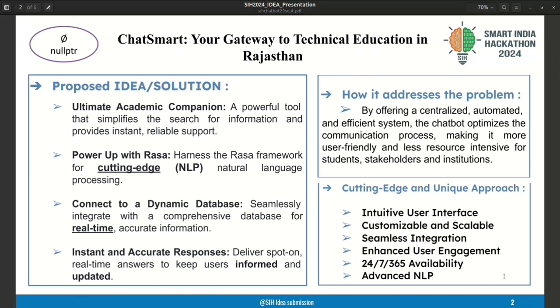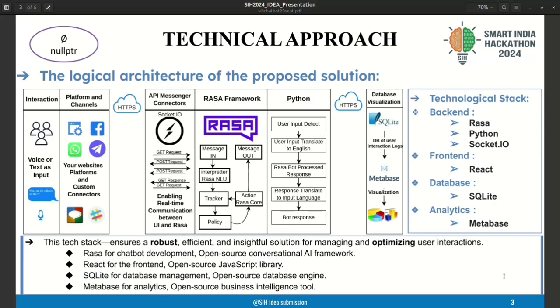They just ask from that flow. Also they can ask freely, and we are using the powerful NLP framework called Rasa. It is an open source tool. Now we'll go to the technical approach.